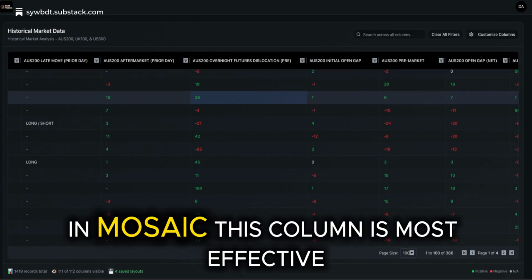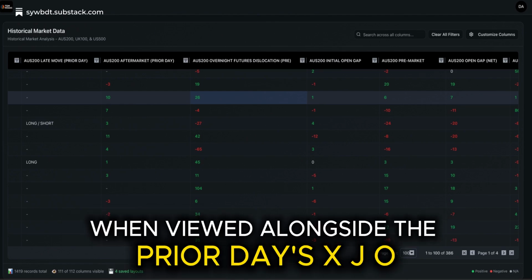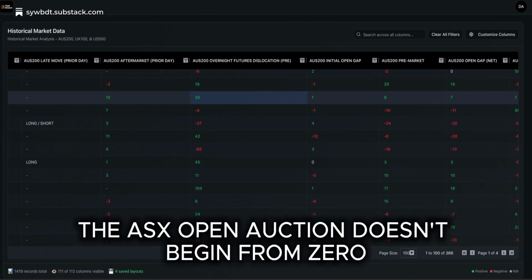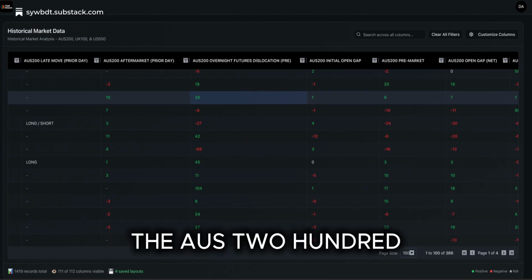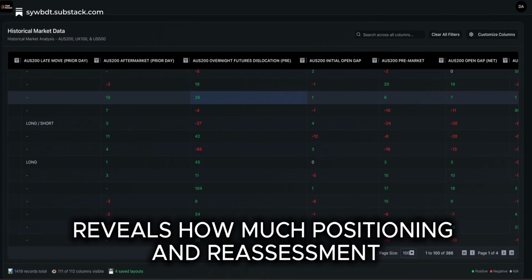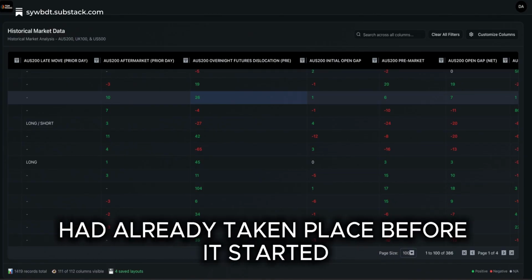In Mosaic, this column is most effective when viewed alongside the prior day's XJO, the AUS200 open gap, net, and the AUS200 first 15 minutes. The ASX open auction doesn't begin from zero. The AUS200 initial open gap reveals how much positioning and reassessment had already taken place before it started.